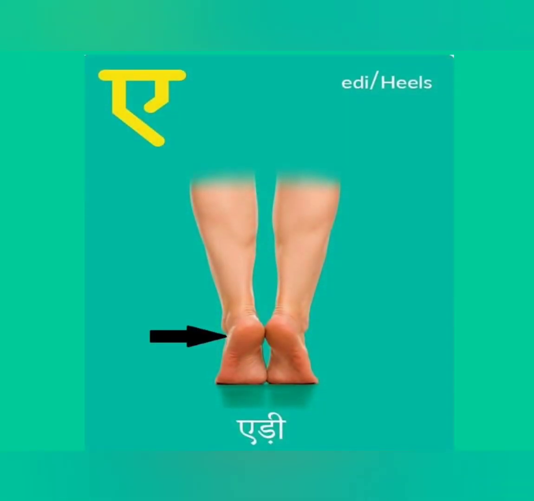After which the letter which came to your class was Ae. Ae se aid. Now aid means heel. The part at which the arrow is pointing out is what is referred to as aid. We know it as heel. Ae se aid. And this is the way the letter Ae is written. Now Ae is a short sound, so you just say Ae. You don't say Aai, you say Ae. Ae se aid. So after letter Ae, which letter came?